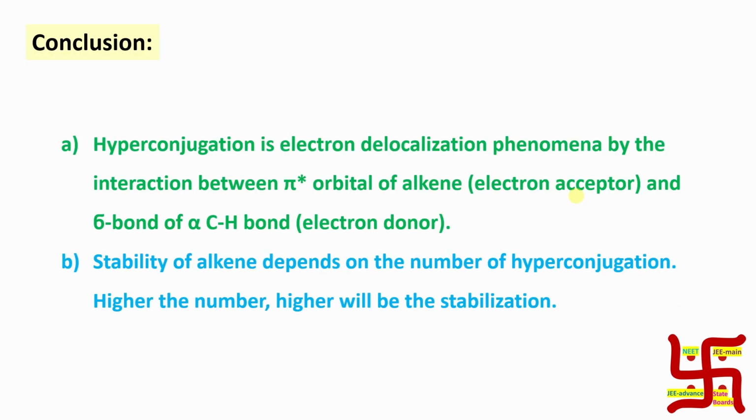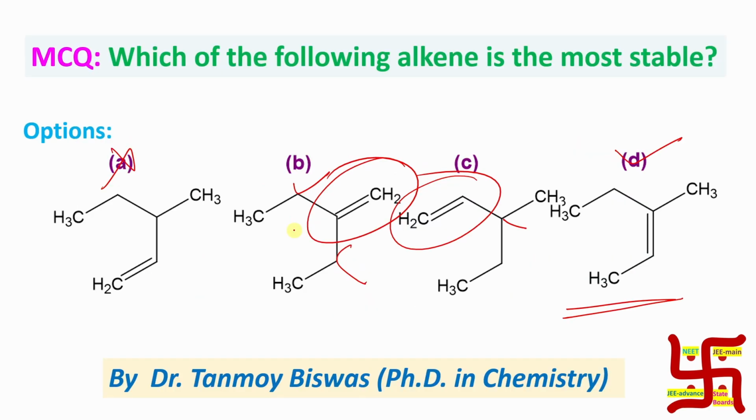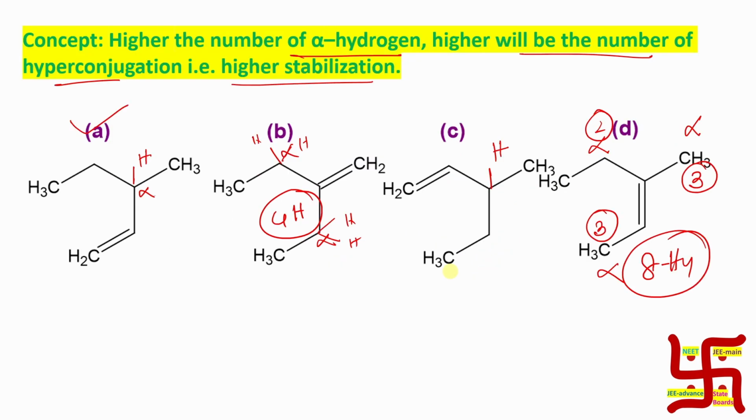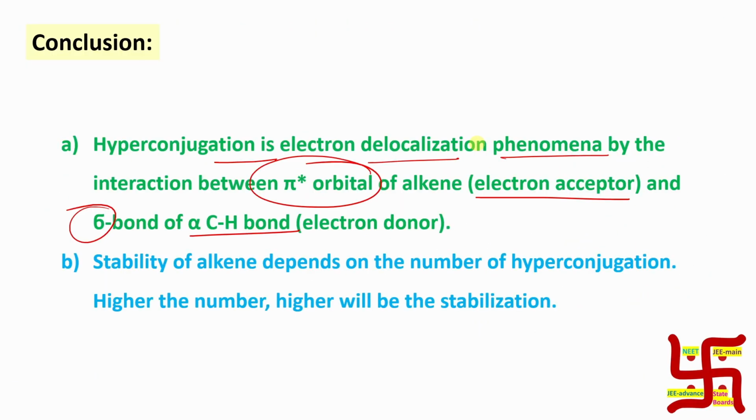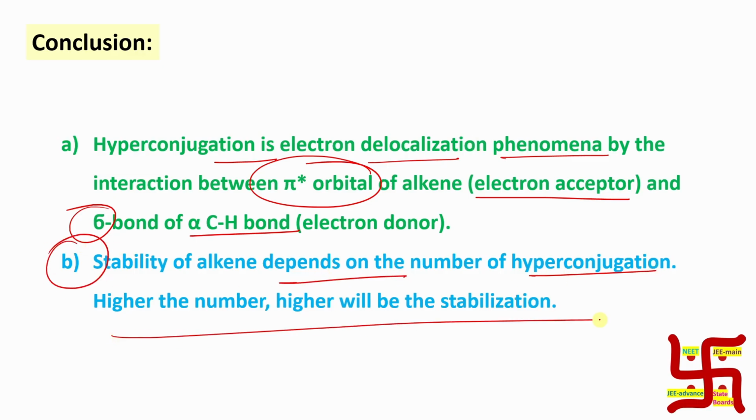So in conclusion, whatever you have learned: hyperconjugation is an electron delocalization phenomenon by the interaction between the pi star orbital of the alkene, which acts as an electron acceptor, and the sigma of the CH bond, meaning the alpha carbon hydrogen bond. By the way, students often get confused. Beta, gamma hydrogens cannot participate, because such an overlap will not be possible with them. That's why only alpha hydrogens can participate in hyperconjugation. And the second point, the stability of an alkene depends on the number of hyperconjugations. The higher the number, the higher the stabilization.